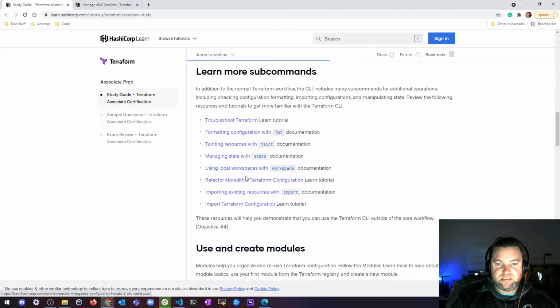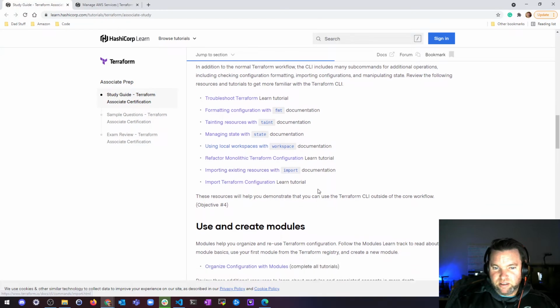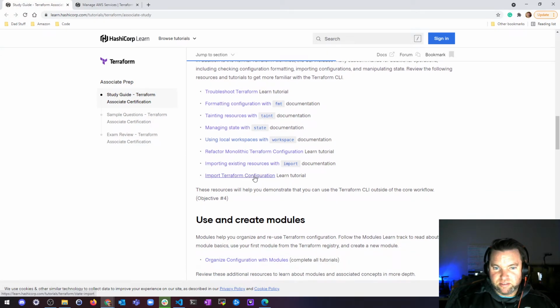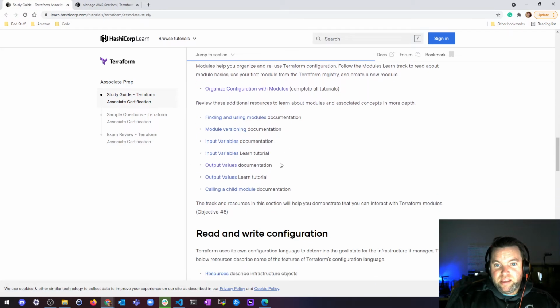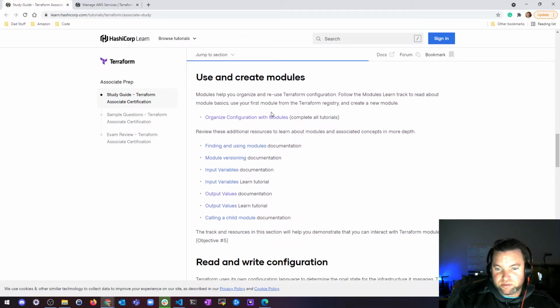State, workspace, monolith. That was super fun. That was the Tetris exercise. The import, I'll do a little bit more with that with Docker. That's this guy right here. So we'll do that. And then the next thing we're going to be doing is getting into modules.